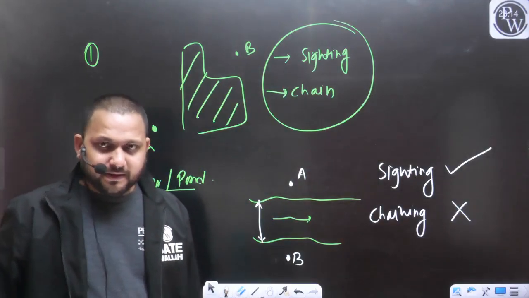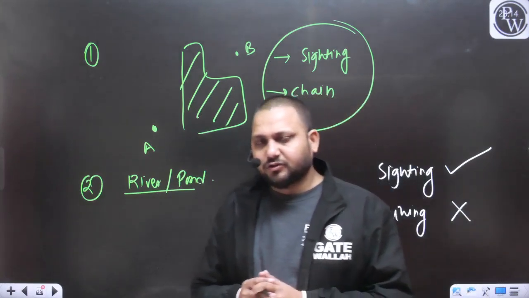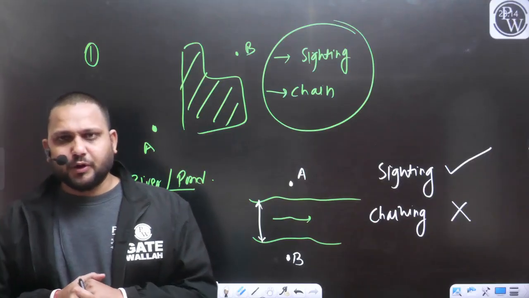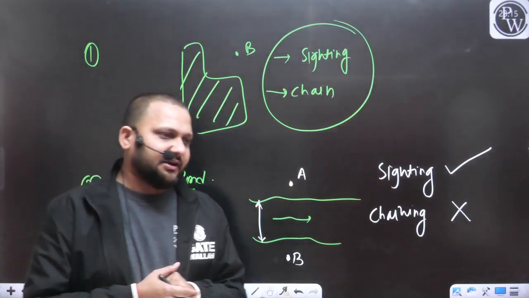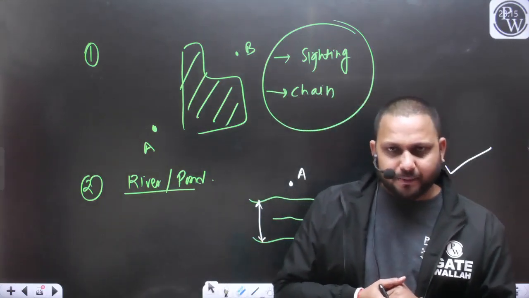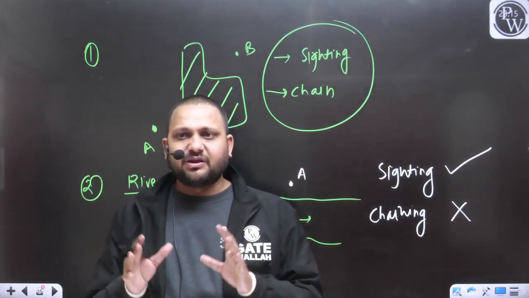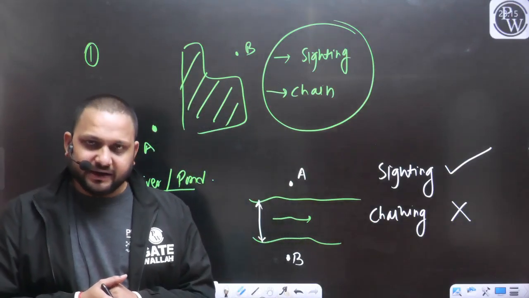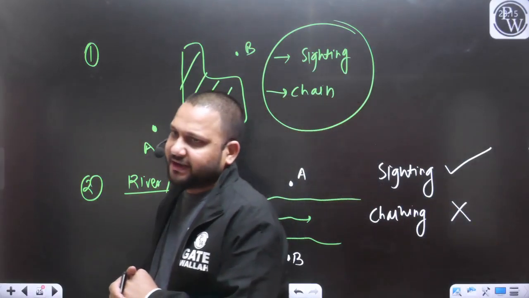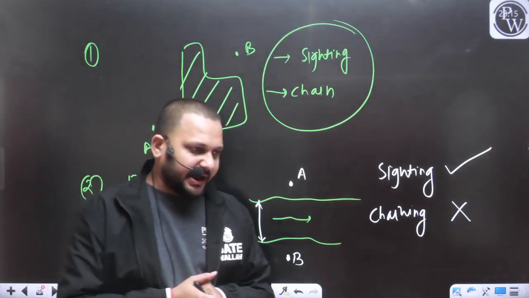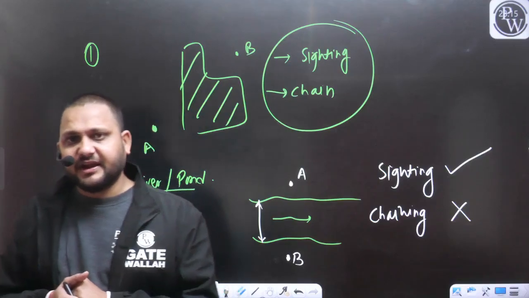So beta, in this way we have completed our major discussion related to chain surveying. Whatever is required from chain surveying from your exam point of view, we have discussed: the chain or tape, different types of chain, different types of tape. We have discussed the different lines: main line, base line, check line, tie line. We have discussed the various instruments or accessories required in chain surveying, like the ranging rod, offset rod, plumb bob, wooden pegs, and arrow, and what their utility is in chain survey.